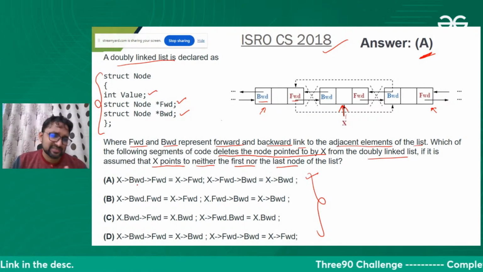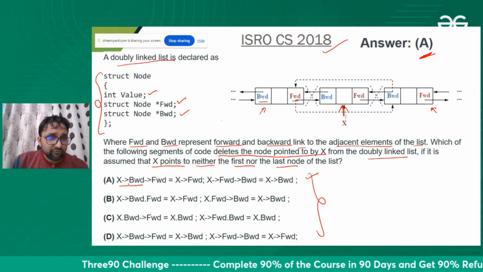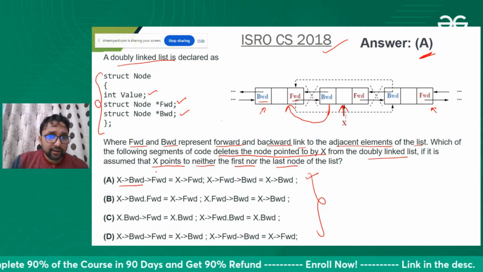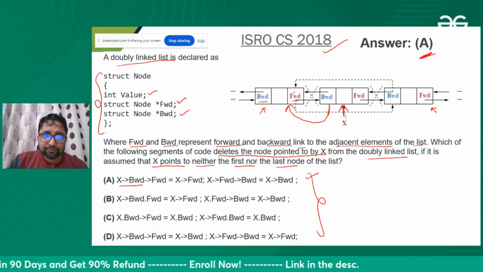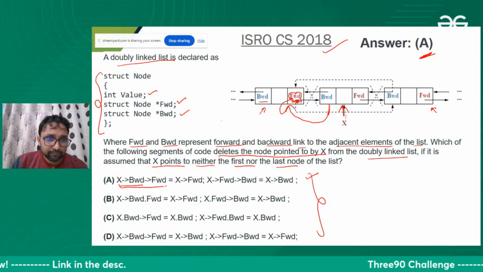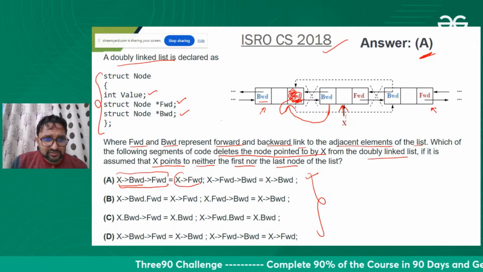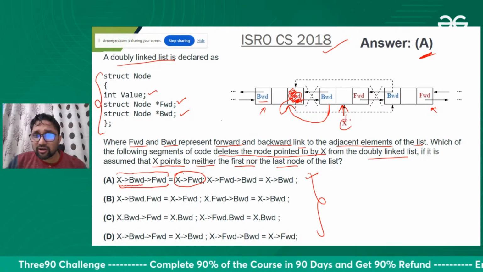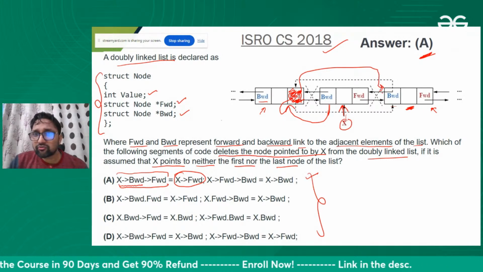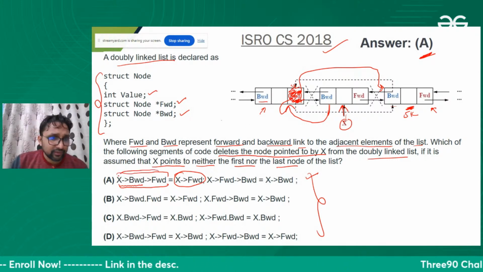People are saying A, so let's go through it. They say go to the back of X, which has the address of the previous node, and in the back of X, go to the forward. In this area we need to store something. What we are storing here is X forward, which is the address of the next node. So we link this. If that address is 5,000, we store it here by executing this statement.